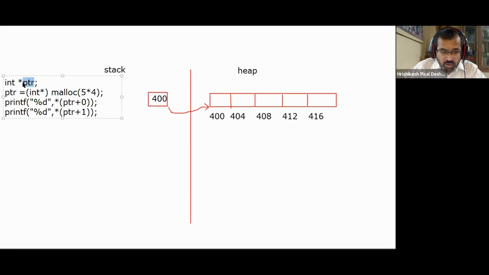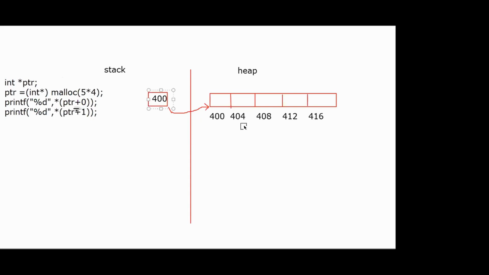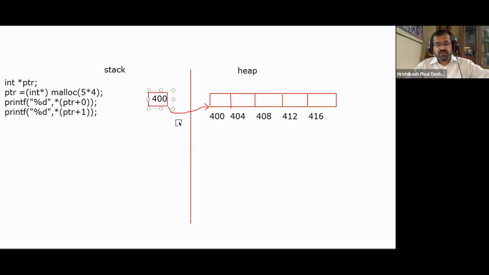So this particular pointer is pointing to a variable of type integer. So when I say PTR plus 1 or PTR minus 1, it will increment or decrement by the size of the variable. So currently PTR's value is 400, 400 plus 0 is 400, but 400 plus 1 is not 401 in this case, it will be 404. So I get 404, and star of 404 means value at that particular address. So that's how that loop iterates.